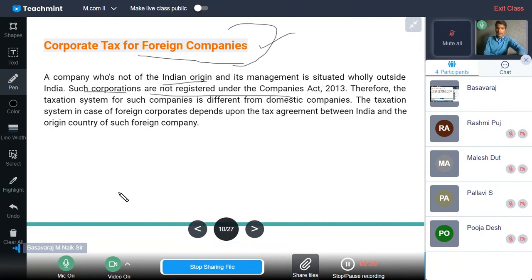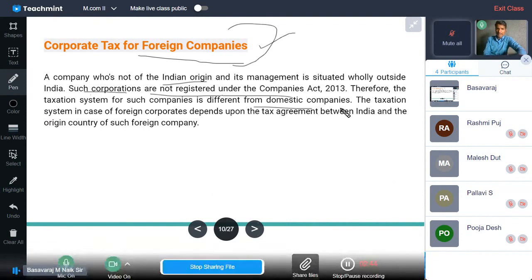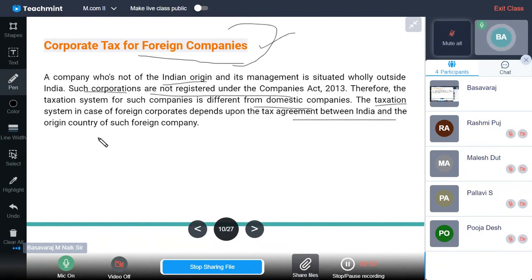There is an agreement between India and the foreign country, and according to that agreement the taxation system goes on. This is what we call the tax rate for that particular foreign company.